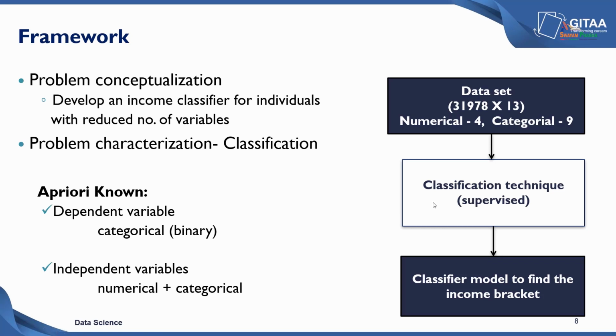From the data that we have, we can also tell that we are going to solve this problem using a supervised learning algorithm. Since the rows are already labeled with salary status indicating whether an individual is making less than $50,000 per annum or greater than $50,000 per annum. So by building a model, we are going to supervise the training model. So in that case, we can call it a supervised learning problem. And the end objective is to basically build a classifier model to find the income bracket based on the classification technique that we are going to pick up.